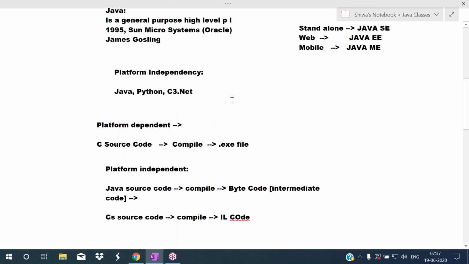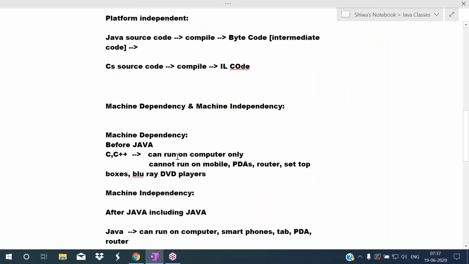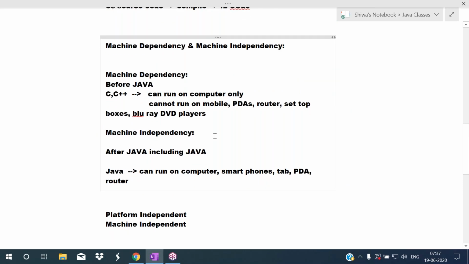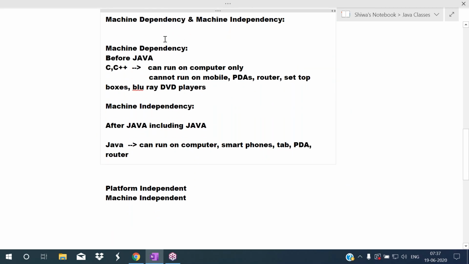Okay, what are the examples of platform dependent programming languages? C and C++ are the platform dependent programming languages. Java, C Sharp, and Python are the platform independent programming languages.